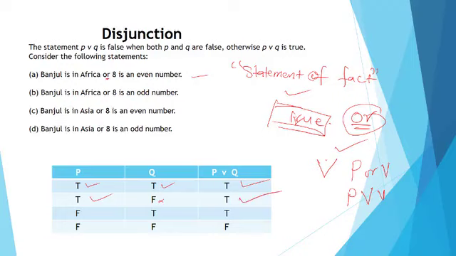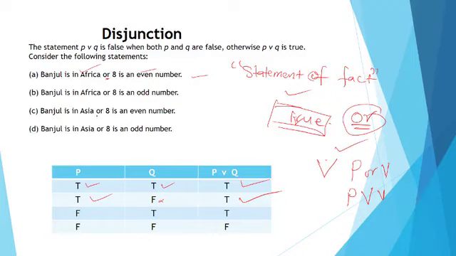Remember, I told you that the first statement is usually called the antecedent, while this is called the consequence. So when you say Banjul is in Africa, or 8 is an odd number, it's correct. You can say the human coming is a man or a woman, and you are very correct, because if that person is not a man, it's a woman. So Banjul is in Africa, or 8 is even. In as much as there's one idea that is correct, the truth table produces truth in the relationship.